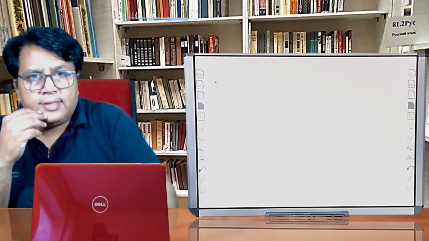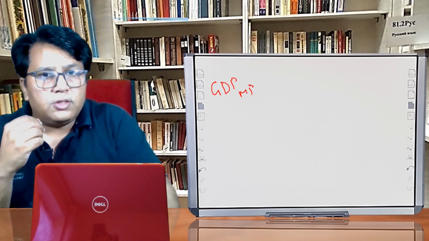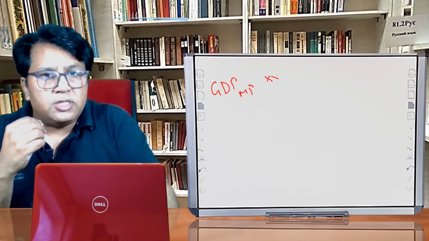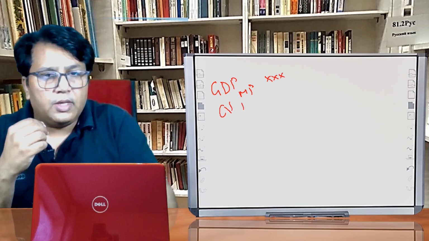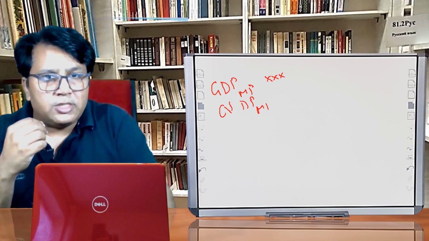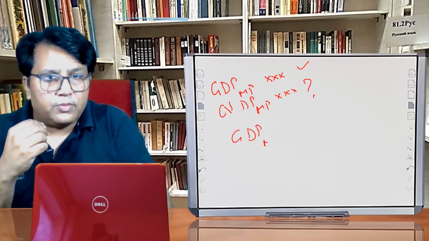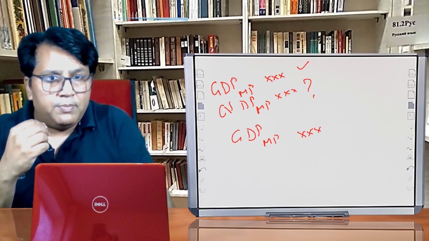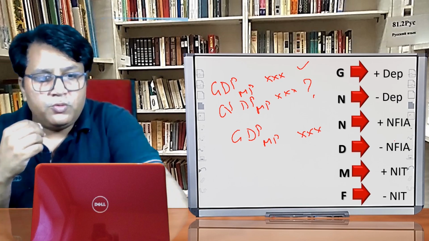Let us see another example. Suppose GDP MP is given to you, and we have to calculate NDP MP. So what will we do? GDP MP is given, and in the given information we have to convert G to N.